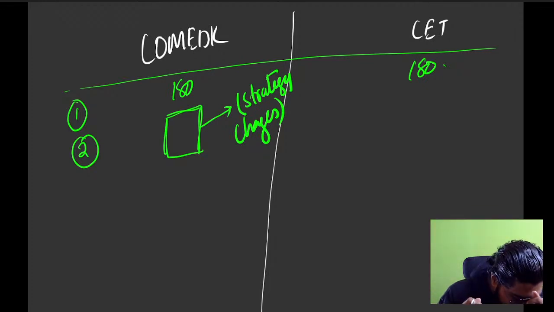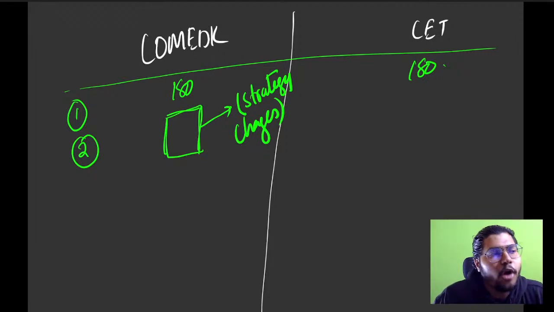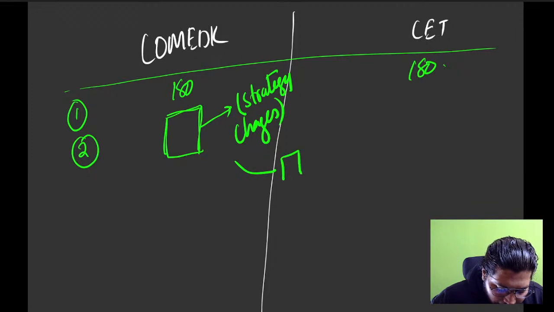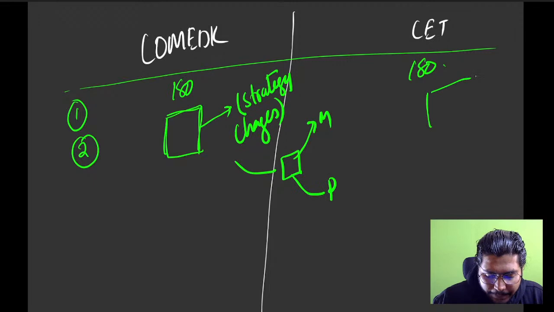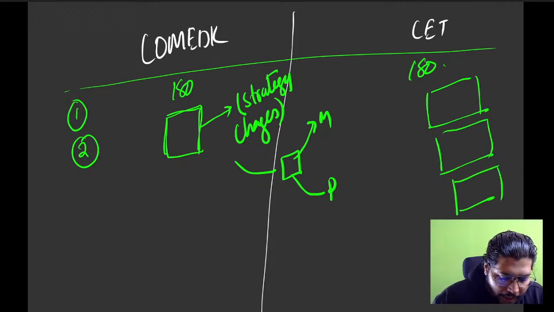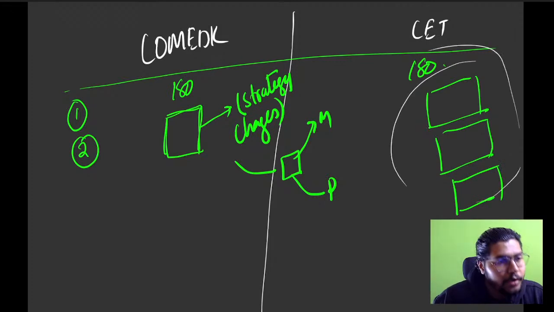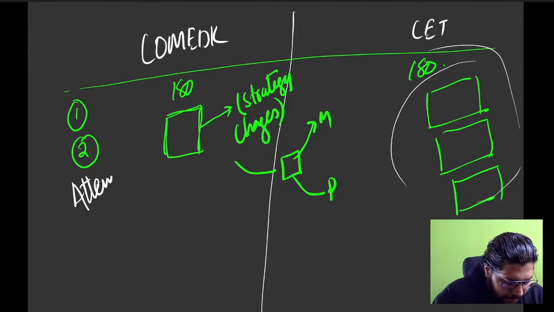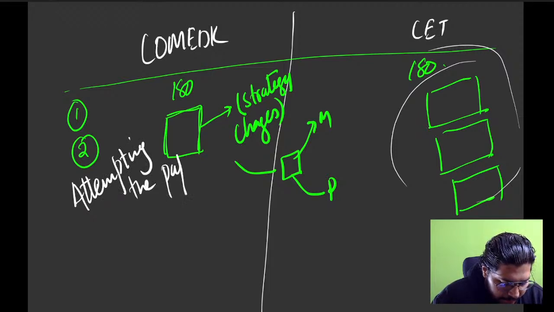Okay. Now see, in the strategy part, COMEDK is a 3-hour exam. So what happens is, if you can save extra time on chemistry, you can give it to maths, you can give it to physics. But here, we do separate exams for all 3 papers. So this option we can't use in CET, okay? So very important, the way to attempt the paper is different. The way we are attempting the paper differs in both, okay?